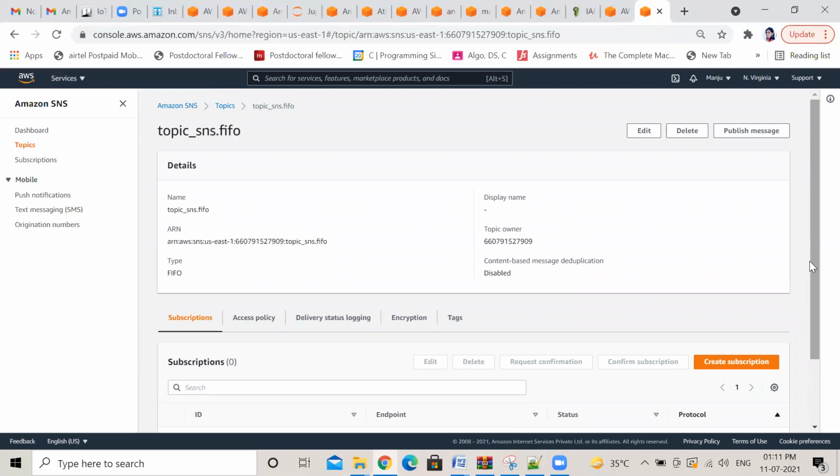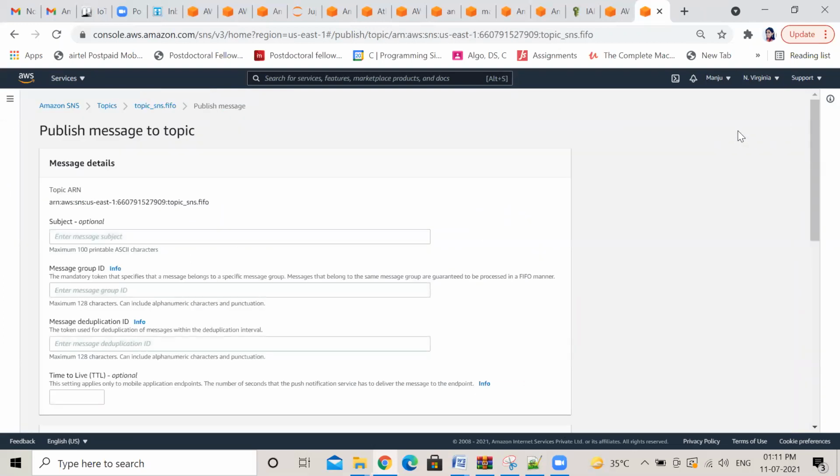Publish message, click on this. You give a message, the subject, anything you can give. Type anything, like subject, anything, options. Type anything here.